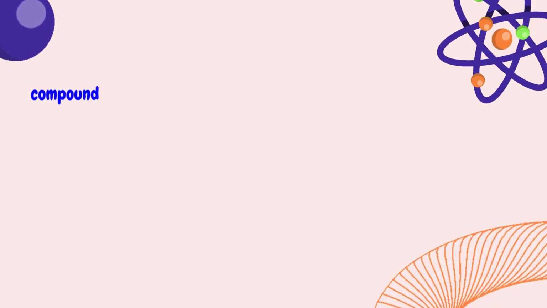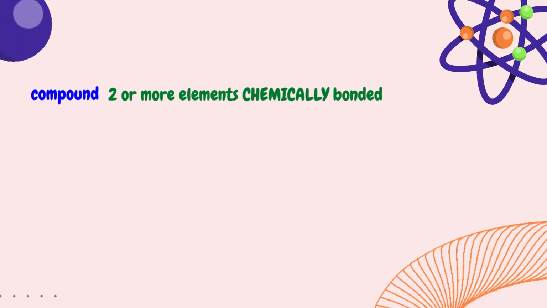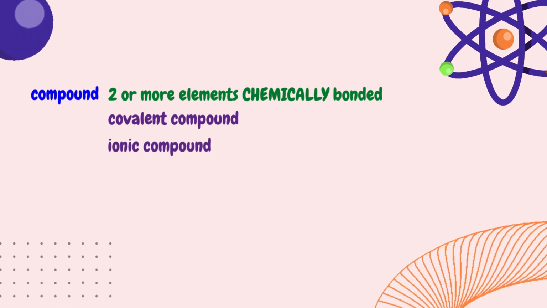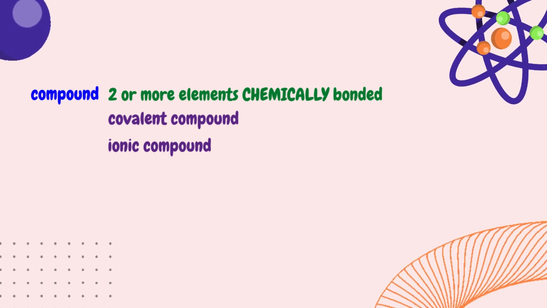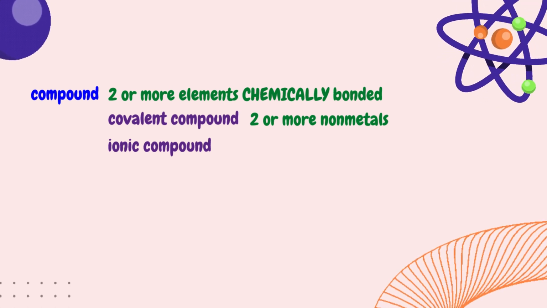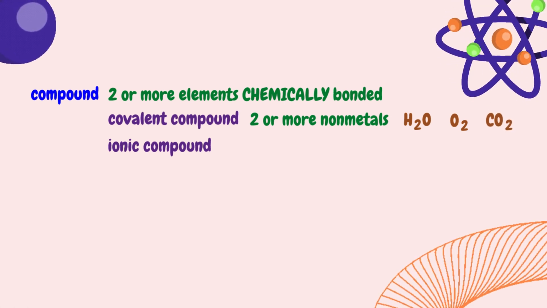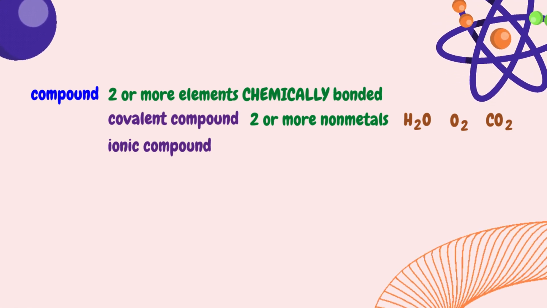Let's start with compounds. A compound is a group of two or more elements chemically bonded together. Compounds exist as covalent compounds or ionic compounds. A covalent compound, also called molecular compound, is a compound that results from the chemical bond of two or more nonmetals. Some examples of covalent compounds are water, oxygen molecule, and carbon dioxide. All these compounds are composed of nonmetal elements chemically bonded.